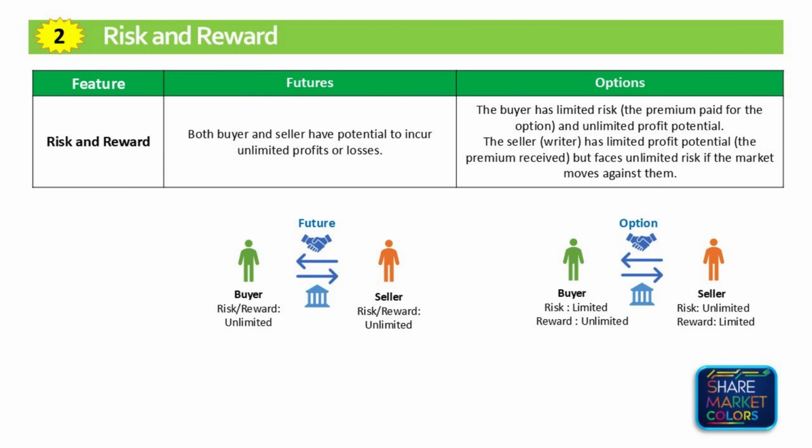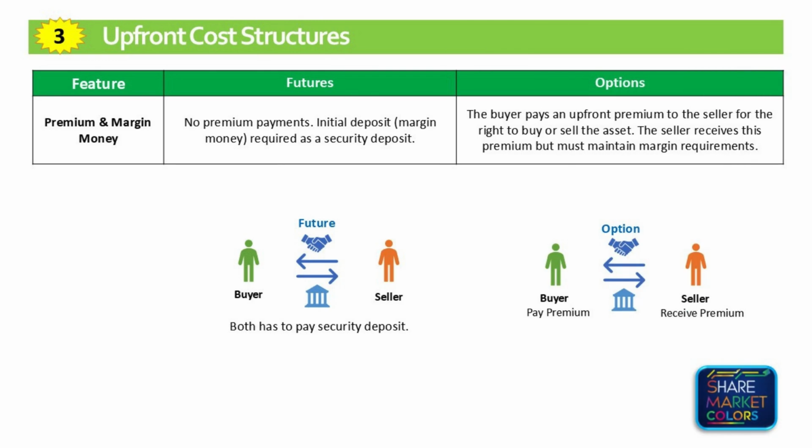Second one, risk and reward. In a future contract, both the buyer and seller are exposed to unlimited risk. The buyer faces the risk of the asset's price falling, while the seller faces the risk of the asset's price rising. The buyer of an option has limited risk, that is, the premium paid for the option, and unlimited profit potential. The seller of an option has limited profit potential, that is, the premium received, but faces unlimited risk if the market moves against them.